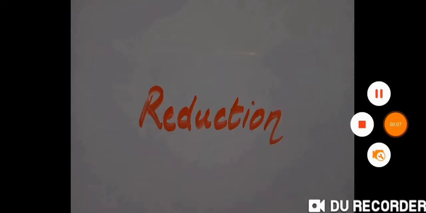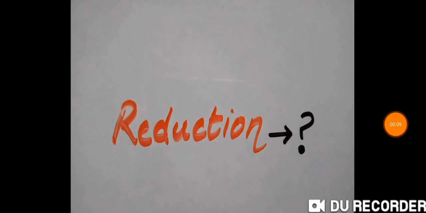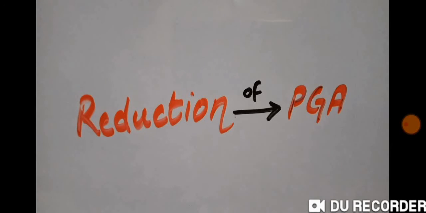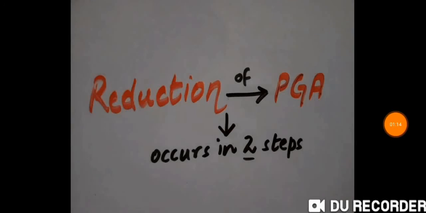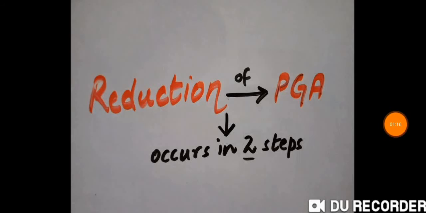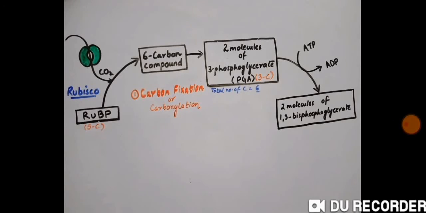After the carboxylation, the second step in the Calvin cycle is reduction. But the question is, reduction of what? During this phase, it is the phosphoglyceric acid or PGA, the 3-phosphoglycerate, that gets reduced. And you might have learned in chemistry that when an acid is reduced, an aldehyde is formed. Now this reduction occurs in 2 steps. In the first step, ATP from the light reaction is utilized to convert these 2 molecules of 3-phosphoglycerate into 2 molecules of 1,3-bisphosphoglycerate.